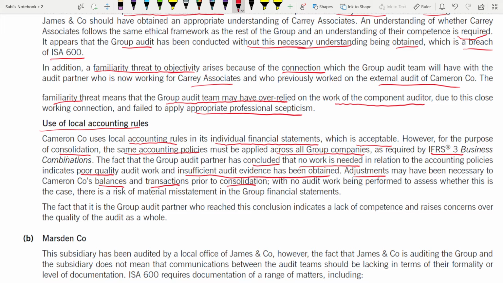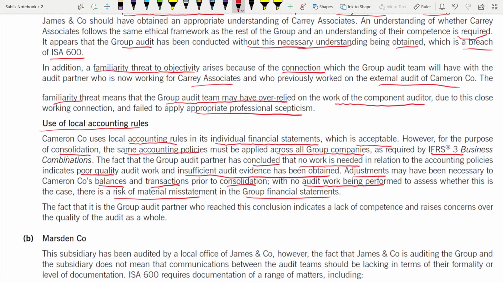That's why you have to adjust it before the consolidation itself. So with no audit work being performed to assess whether the adjustments have been done or not, because no audit work has been performed, what is this? There's a risk of material misstatement in the group's financial statements.